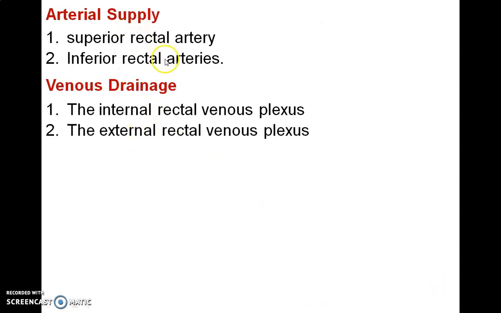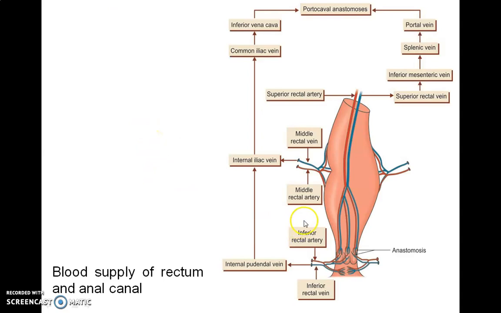Now we will see the arterial supply and the venous drainage. Arterial supply to the anal canal is by the superior and inferior rectal arteries. Venous drainage is through the internal rectal venous plexus and the external rectal venous plexus. See here, arterial supply: the upper part of the anal canal, above the pectinate line, is supplied by the superior rectal artery, and below it by the inferior rectal artery. The superior rectal artery is the continuation of the inferior mesenteric artery, and the inferior rectal artery is a branch of the